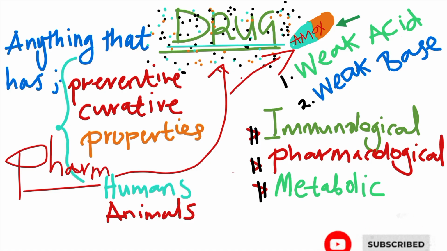Yeah. So apart from a drug showing preventive and curative properties, there are also some functional properties as the drug is working in your body. The moment you take the drug and it starts working on the pathogens, it is able to also show other functional properties as it is functioning. So these are immunological property, pharmacological property, and metabolic properties. Let's talk more about these functional properties.